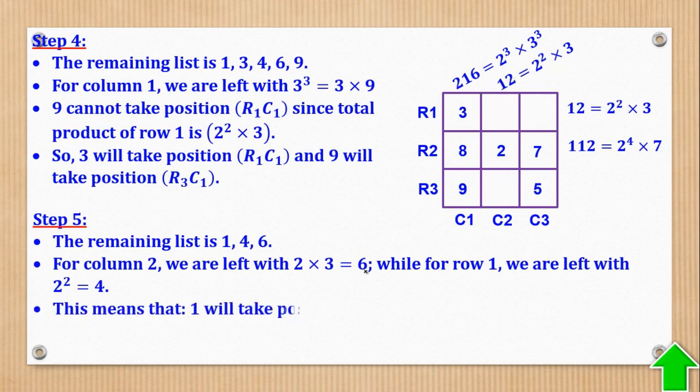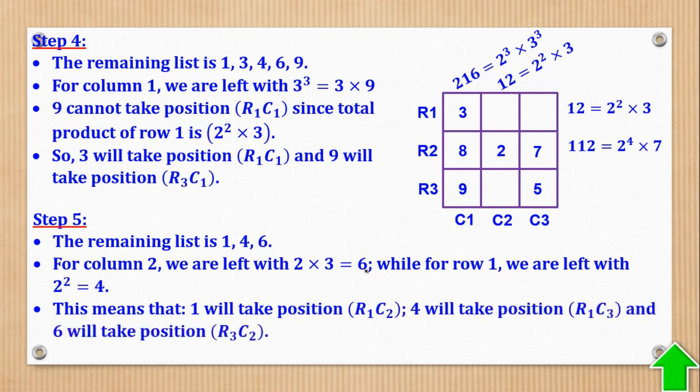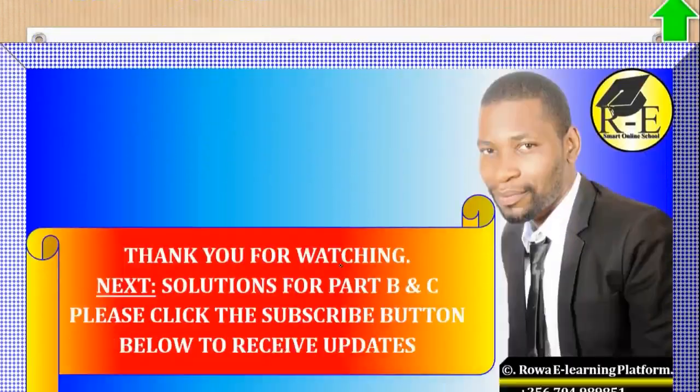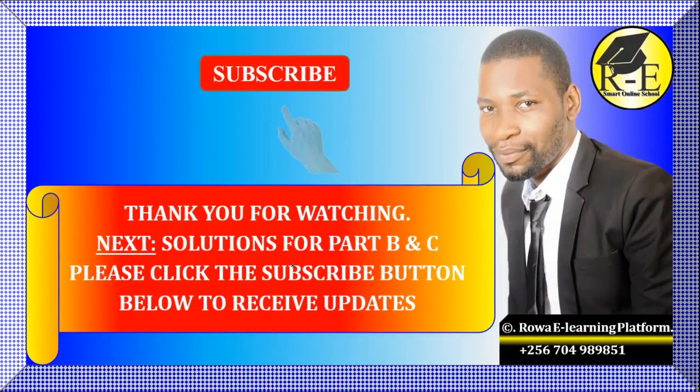So that is how this puzzle, this magic square or the grid, was supposed to be filled. 1 there, 4 there, and 6 there. It involved some reasoning, but the good thing is that some of the students were able to get it correct. So that brings us to the end of part 1.